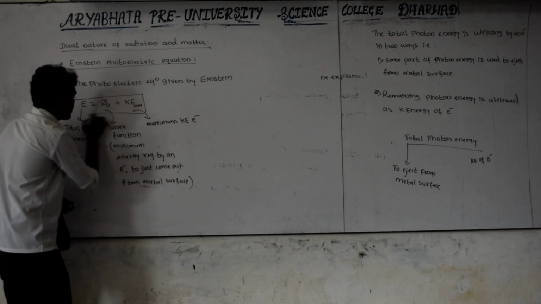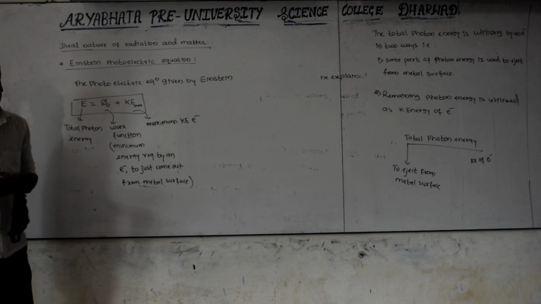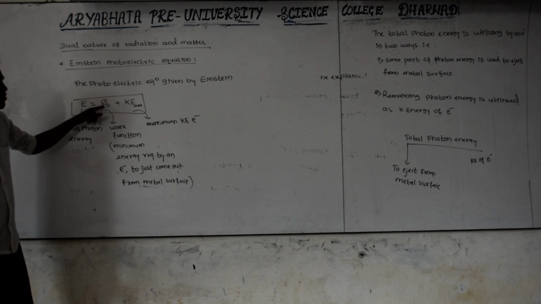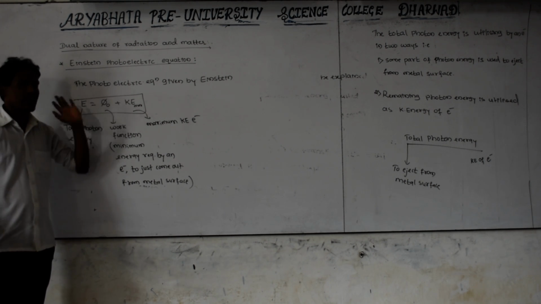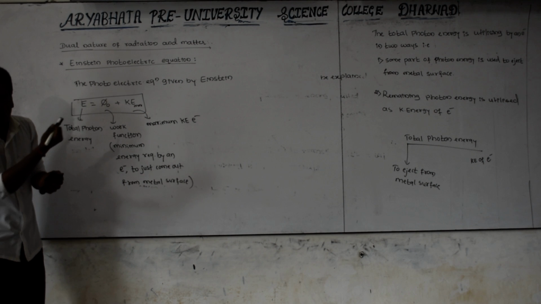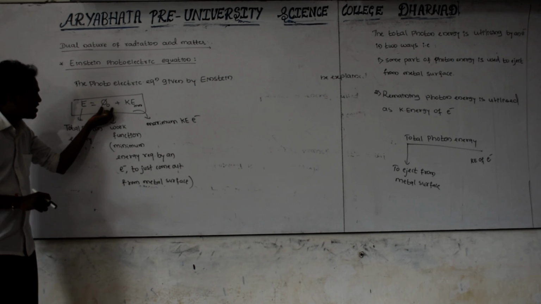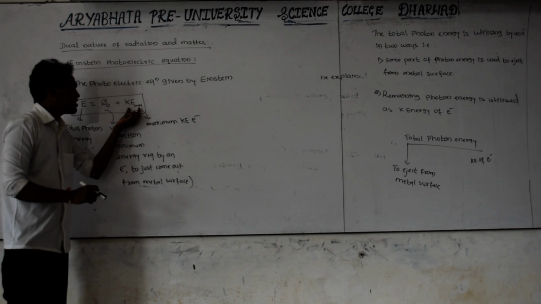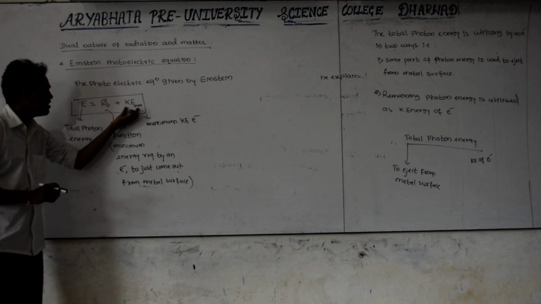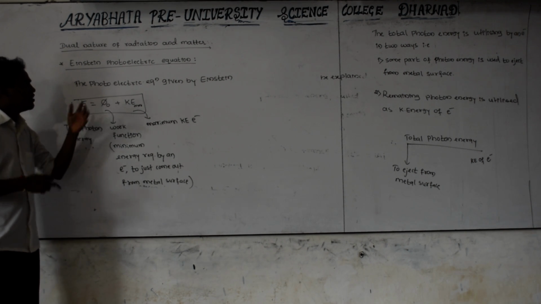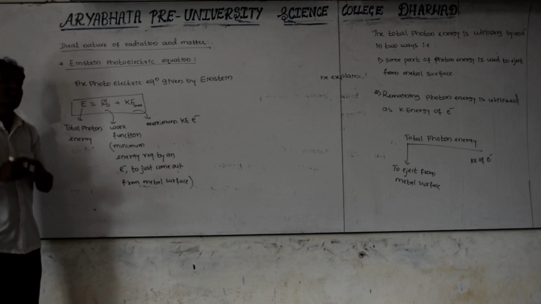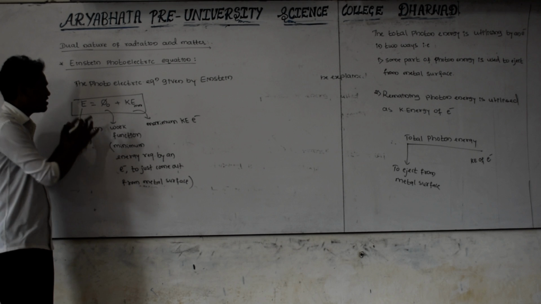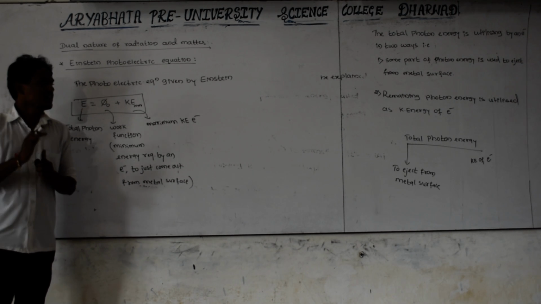This is the famous photoelectric equation given by Einstein: E equal to phi naught plus maximum kinetic energy. To just come out from the surface of the metal, this much energy is required. After ejection, it has to move, and to move, this much energy is required, that is kinetic energy and work function. The total energy given by the photon is utilized as work function and kinetic energy. This is a very important equation given by Einstein.